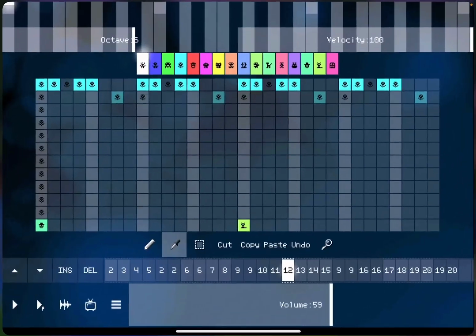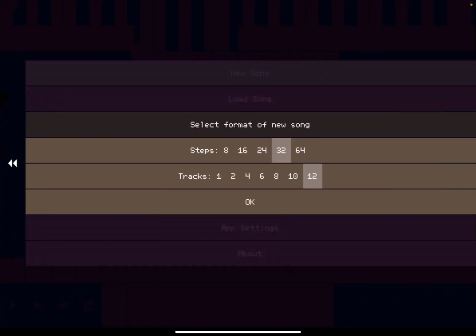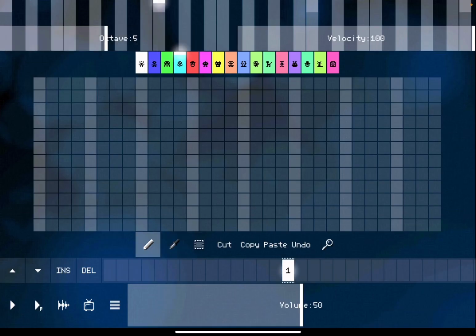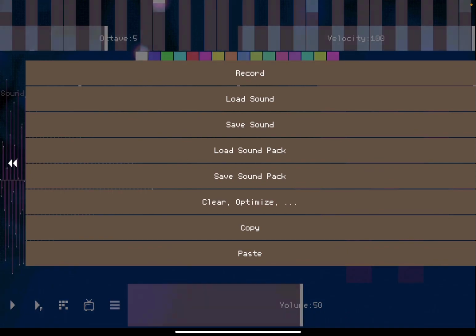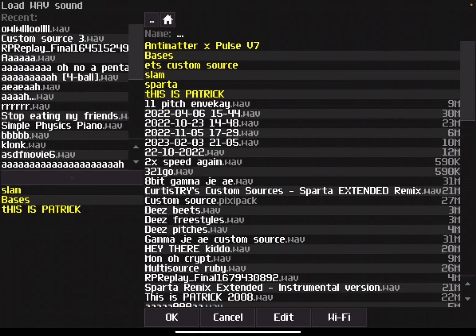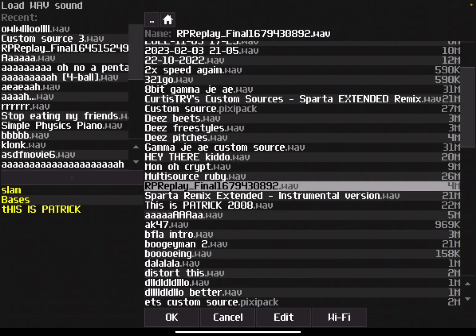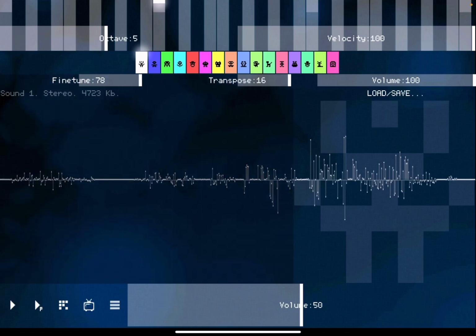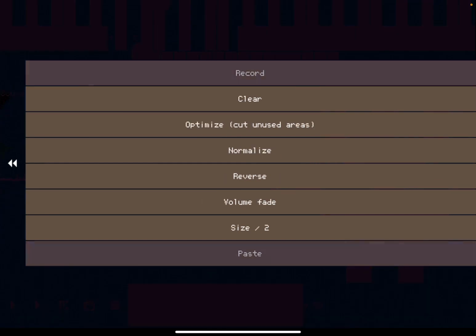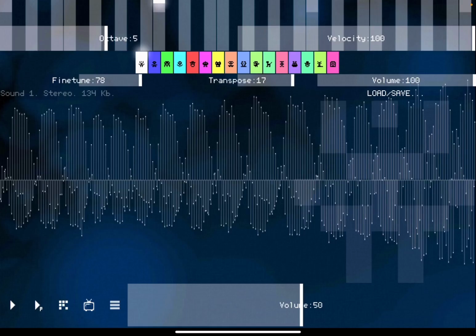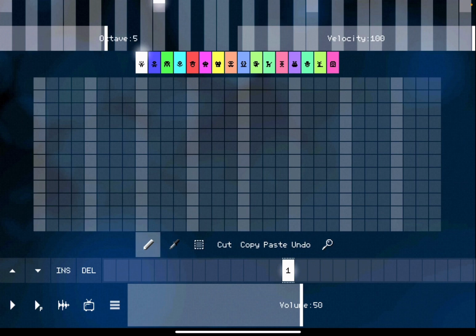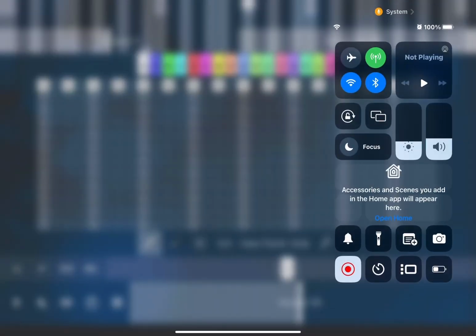And then you go to PixiTracker, the app, and then just make a new file, then click load sound, and it should be there. Then you can optimize it to trim it, normalize it, do whatever. Yeah, that's how you export sounds into PixiTracker.